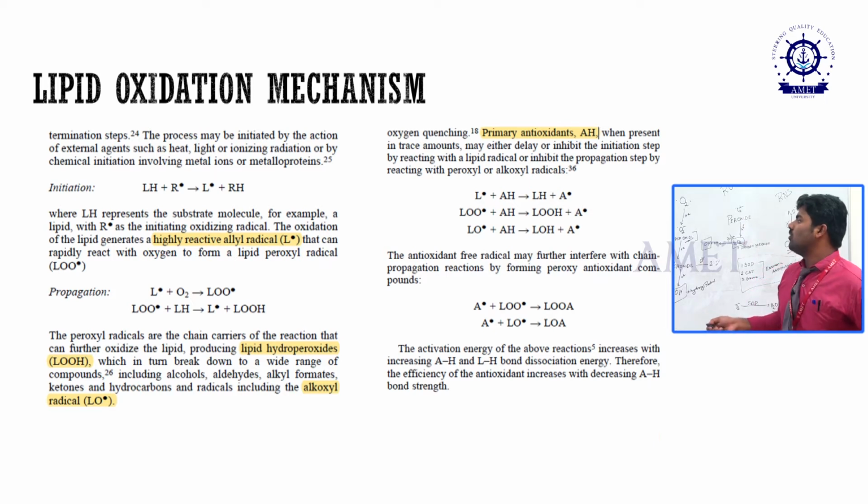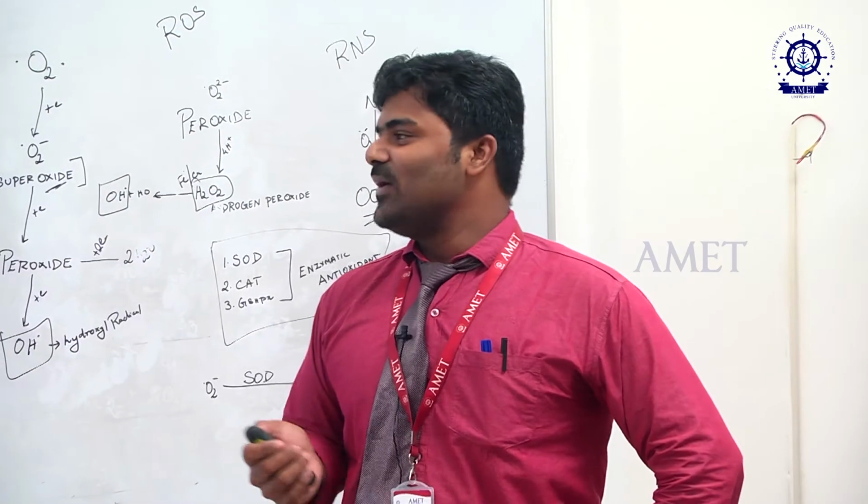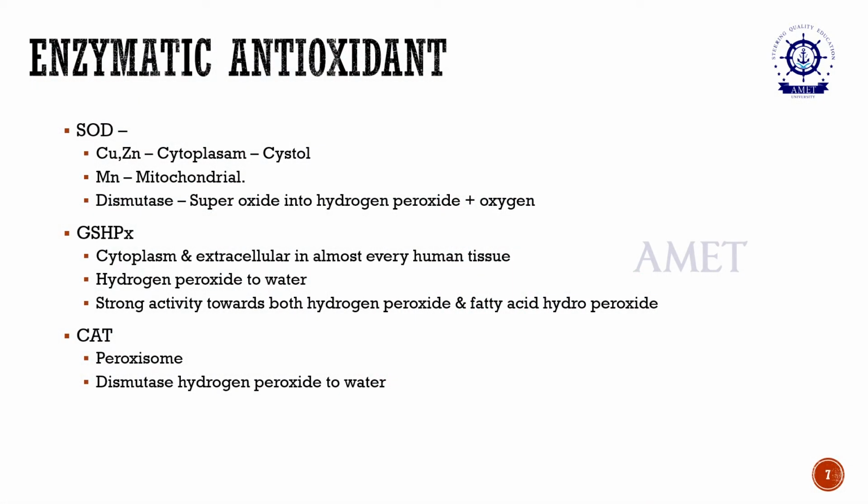The A star, we will call those things a stable free radical. It will not generate another free radical; it will again go and react with some other free radical and turn it into the normal stable one. This is the mechanism of lipid oxidation. Okay, these things we have already talked about.